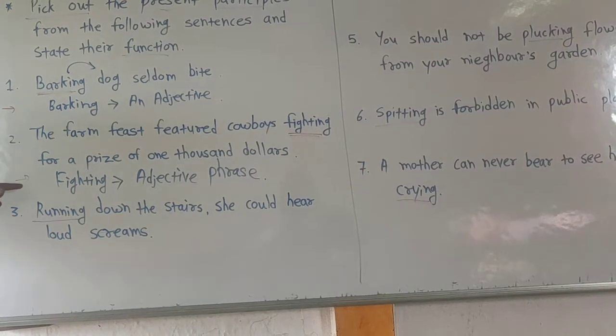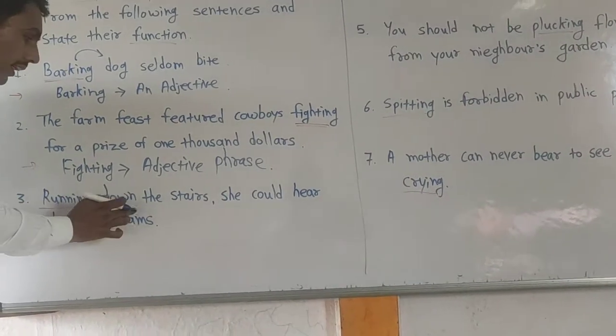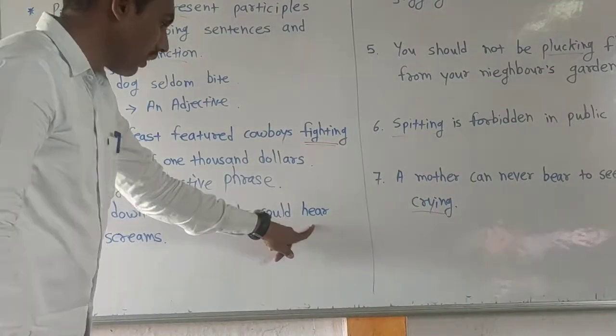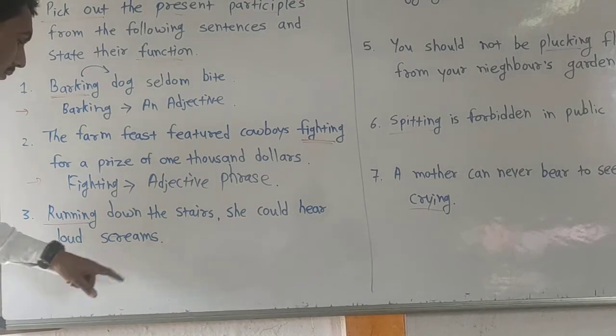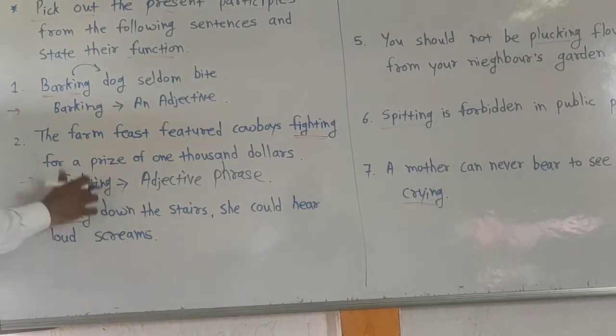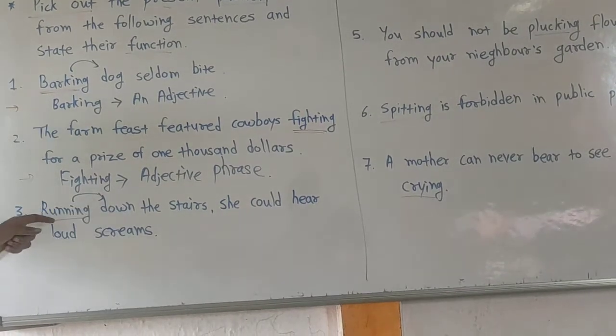Okay? Now the third one is running. Look here. Running down the stairs, she could hear the loud screams. Running down means it gives the downside. Okay? Stairs.